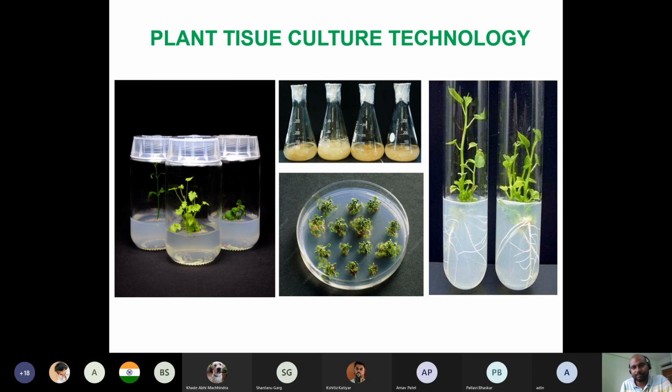Though this lab thing is actually very good, due to COVID and all those things, we are unable to do that. So I will try to show most of the pictures and tell you how things are done, how we do them, what the importance is, and how one can do it.